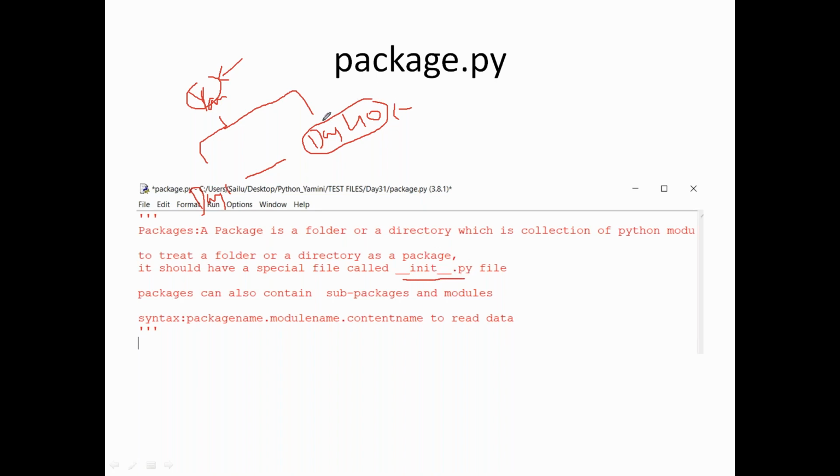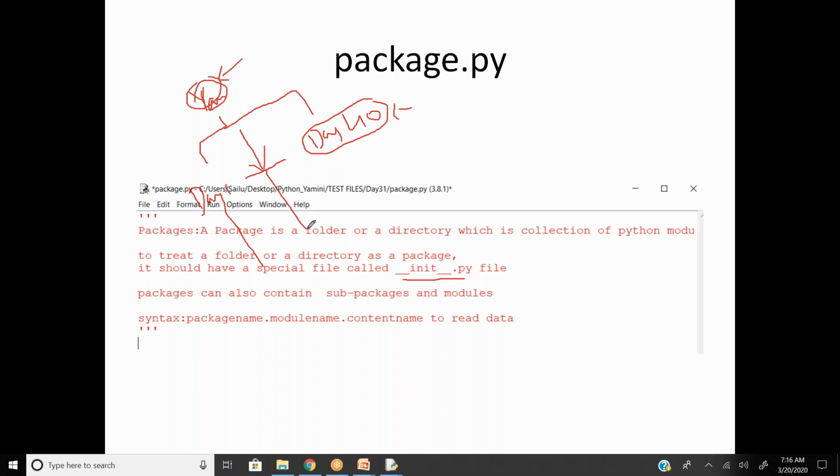Similarly, to understand day 40, day 1, day 2 or day 3 as sub packages or sub libraries, these folders should also contain __init__.py. If the folder doesn't have that file, the system cannot consider it a sub package. And this Yamini folder can have subfolders, and subfolders can have modules, or Yamini itself can have some modules.